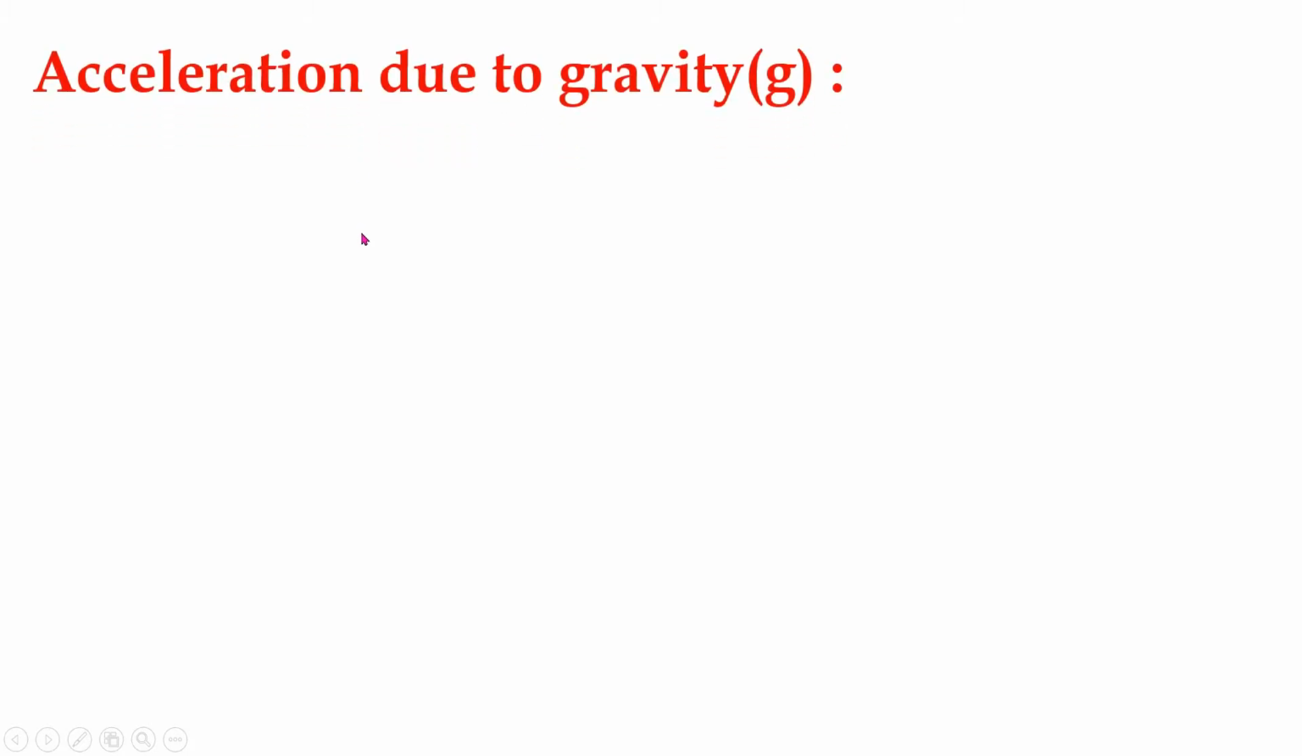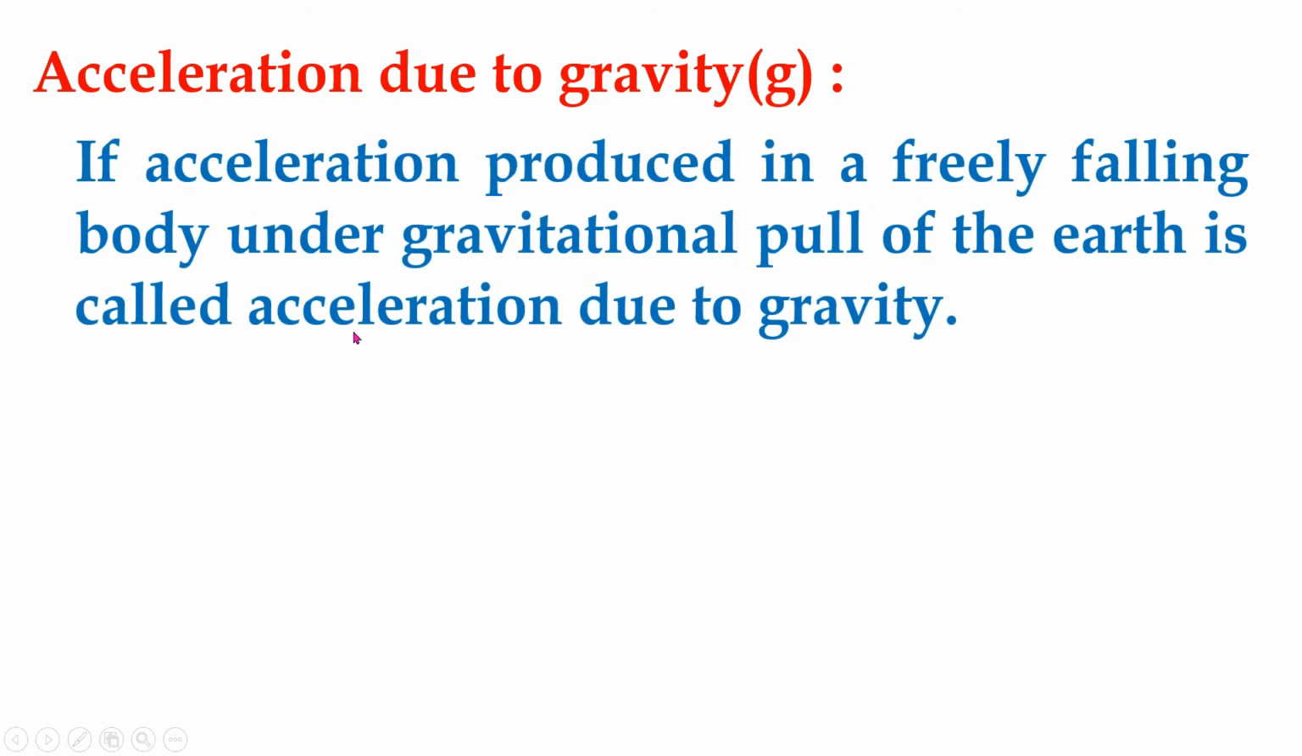Let us see the definition of acceleration due to gravity. Acceleration due to gravity is denoted by the letter g. So what is acceleration due to gravity? The acceleration produced in a freely falling body under the gravitational pull of the earth is called acceleration due to gravity.